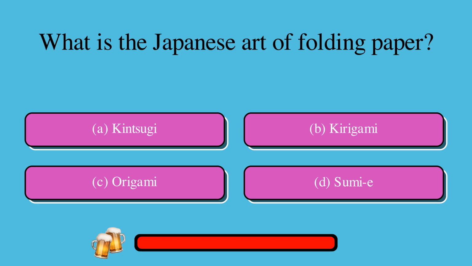Here's some cultural practices trivia. What is the Japanese art of folding paper? A. Kintsugi, or B. Kirigami, or C. Origami, or D. Sumi? The correct answer is C, origami.